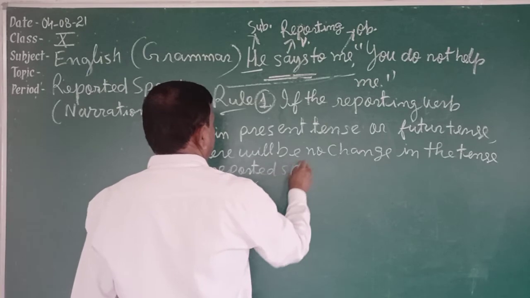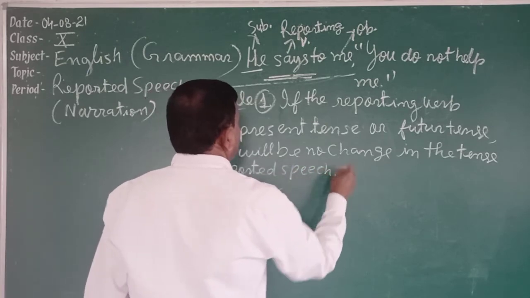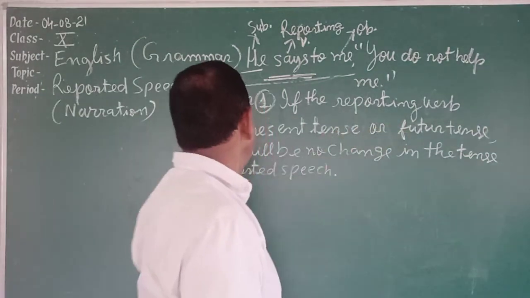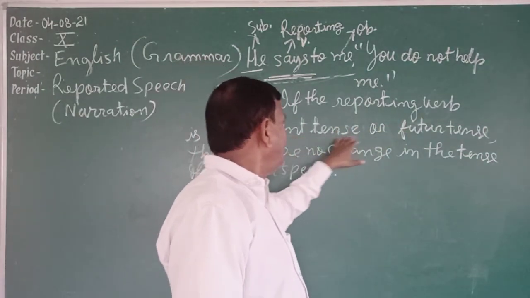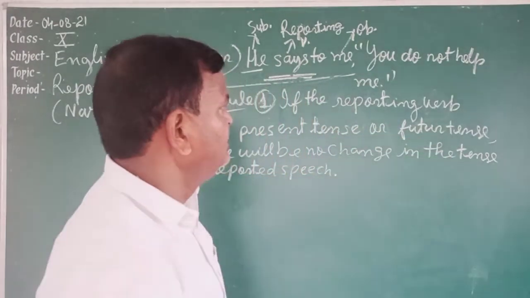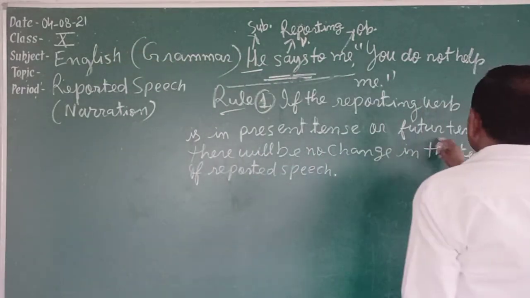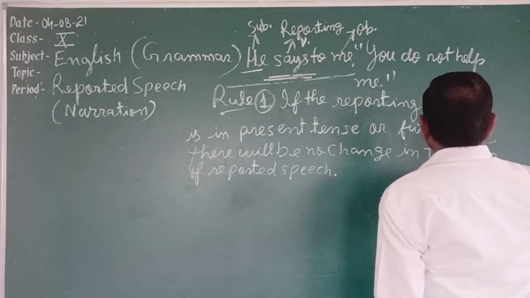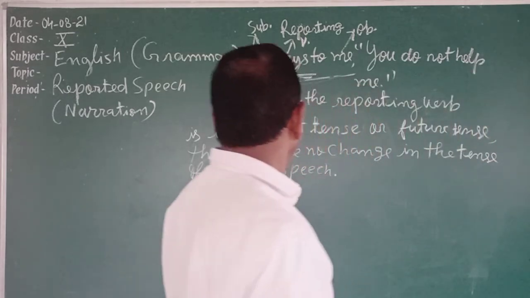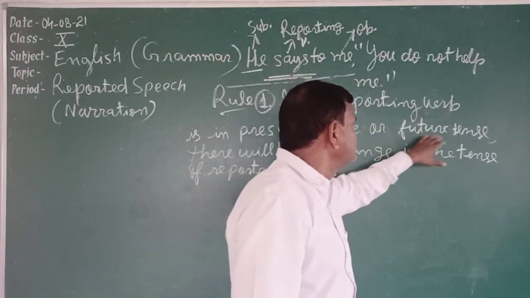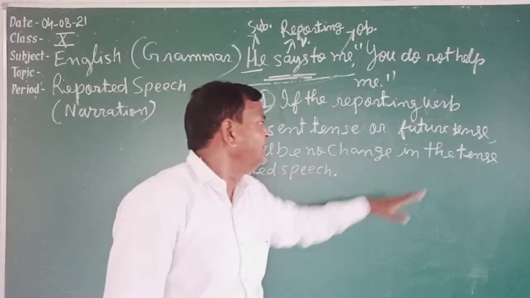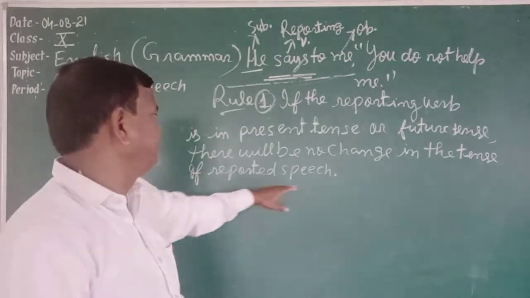The first rule says that if the reporting verb is in the present tense or in future tense, there will be no change in the tense of reported speech.